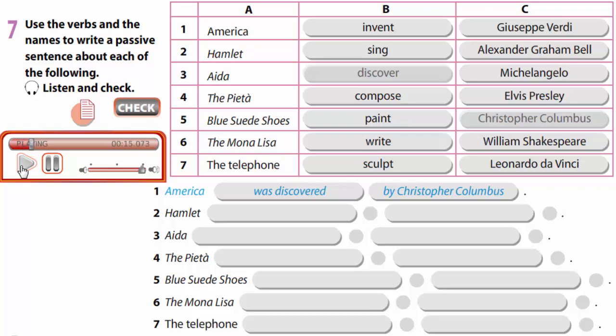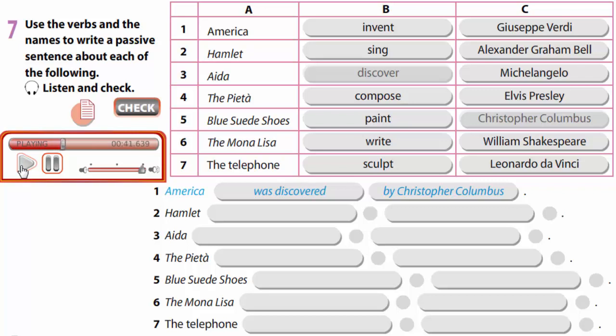Welcome back to That's Entertainment. The next round is called True or False. All right then, let's play. True or false? America was discovered by Christopher Columbus. Bill? True. Correct. Next question. Hamlet was written by William Shakespeare.